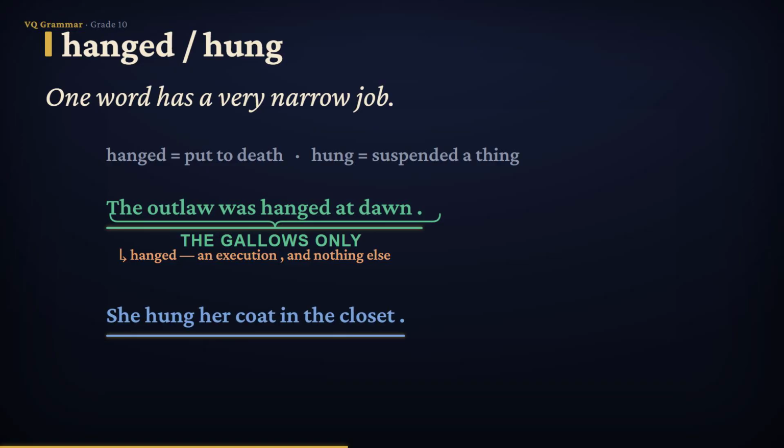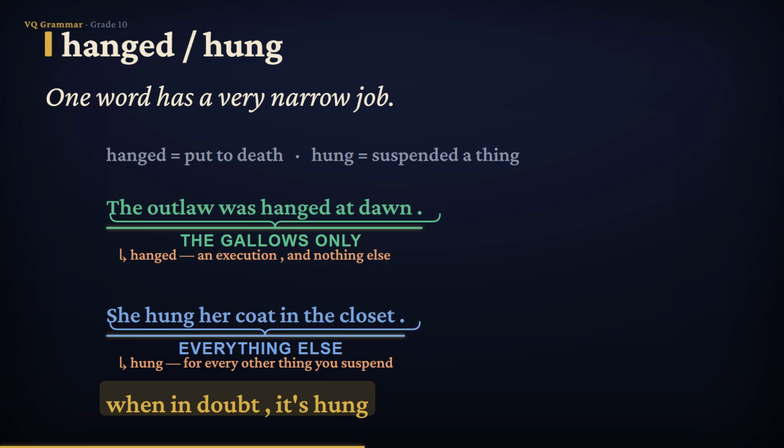She hung her coat in the closet. We hung the painting over the fireplace. The lantern hung from the porch rail all winter. So here is your rule of thumb, and it will carry you through. When in doubt, it's hung. Hanged belongs to the gallows, and to nothing else at all.